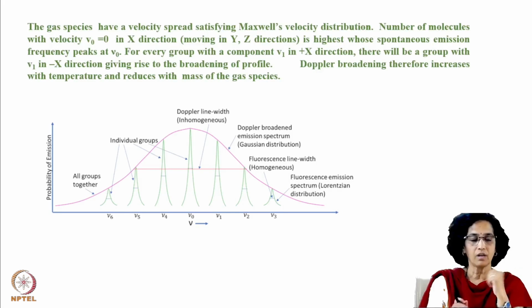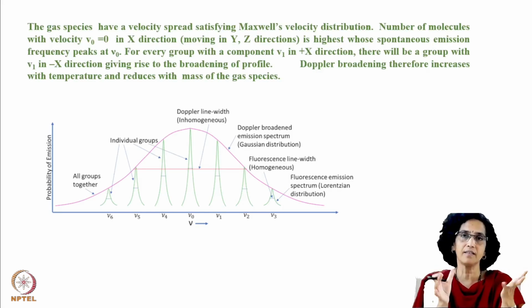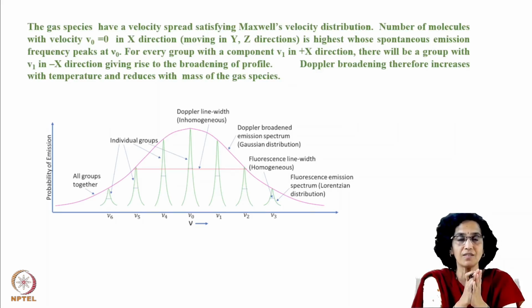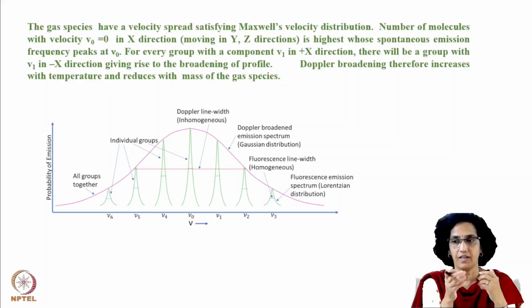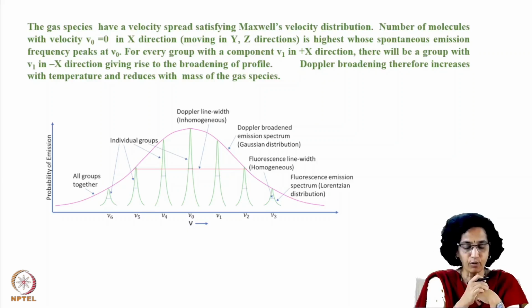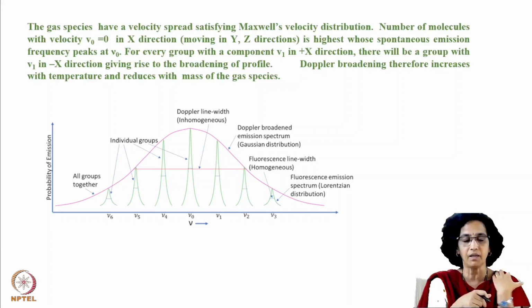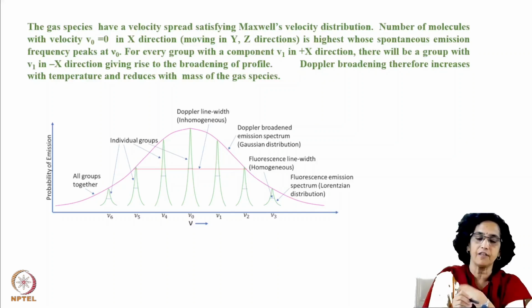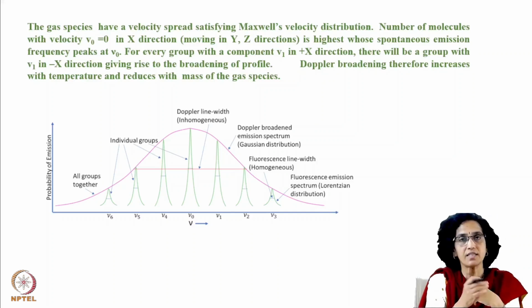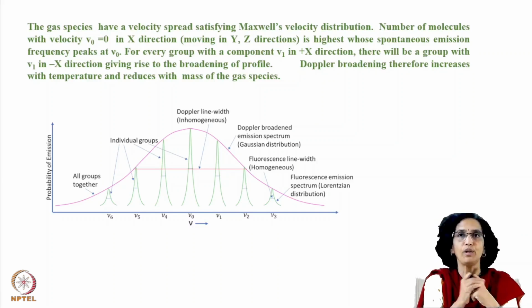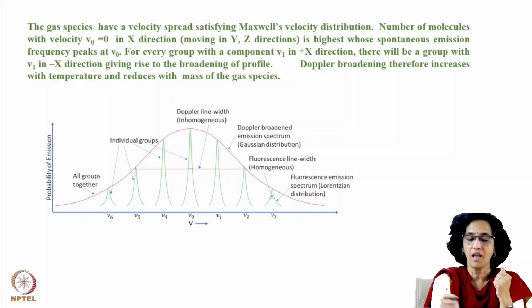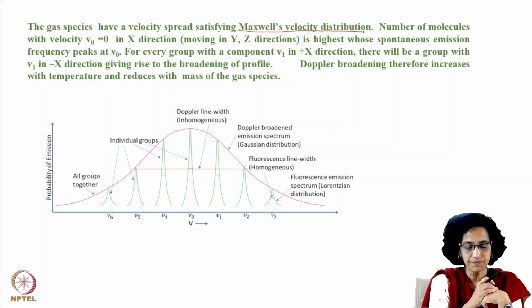So now we have an ensemble of molecular species at a particular temperature, and therefore all these molecules which constitute this ensemble have a velocity spread which satisfies the Maxwell velocity distribution. So you have molecules moving in all directions, and they follow this velocity distribution.